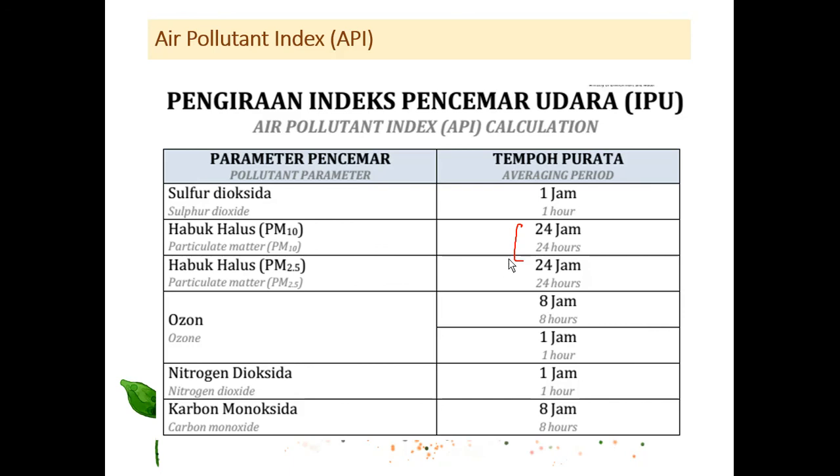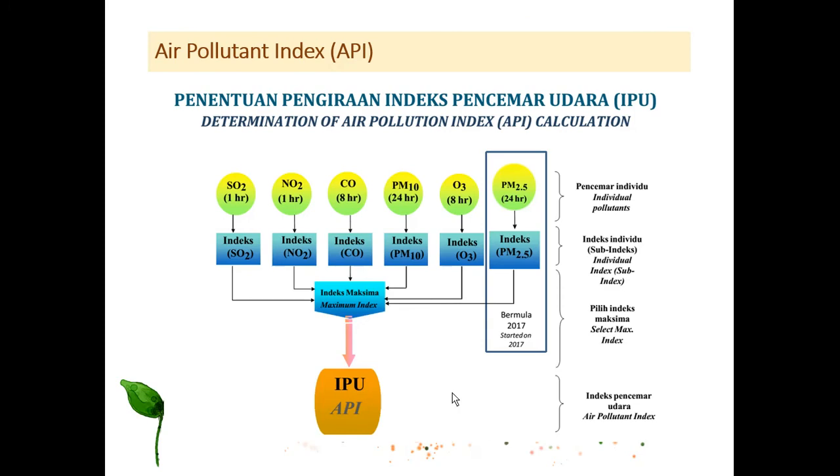PM 2.5 is also the same, 24 hours. Ozone has two types, either 8 hours or 1 hour. Nitrogen dioxide is 1 hour, carbon monoxide is 8 hours. This is the calculation for determining the air pollution index. So we have 6 parameters based on the average hours. In 2017 we started to take PM 2.5 into account in our API.